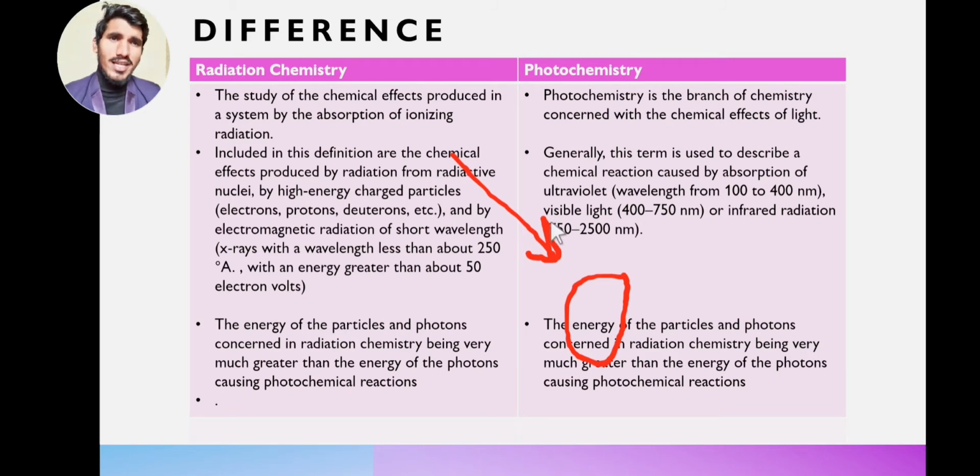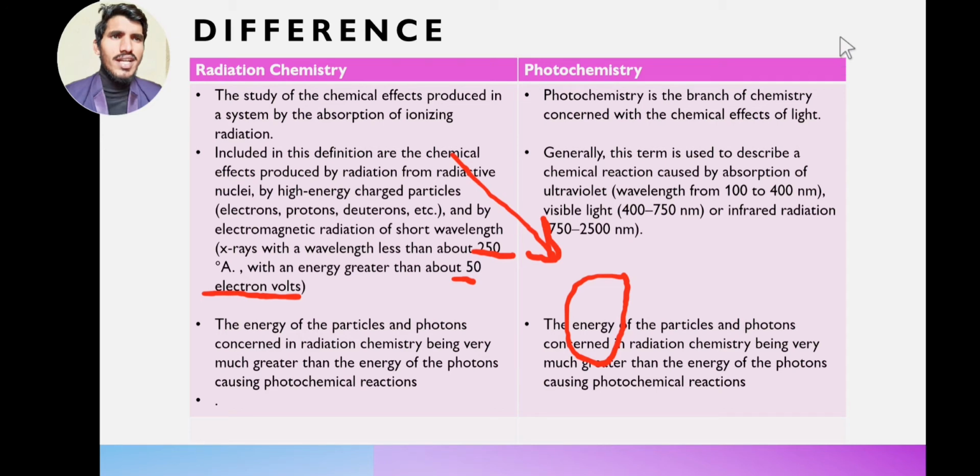This radiation can be a radioactive ray coming from a nuclei, or a high energy charged particle like an electron, proton, or neutron, or it can be electromagnetic radiation of short wavelength like X-rays, with a wavelength of less than 250 angstrom and energy of 50 electron volts.